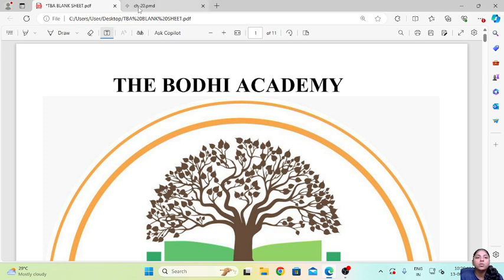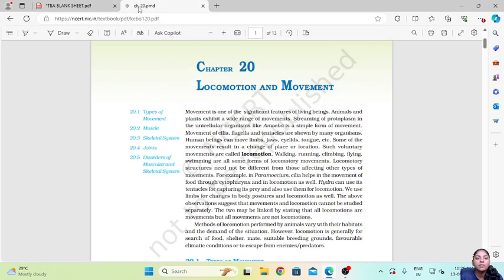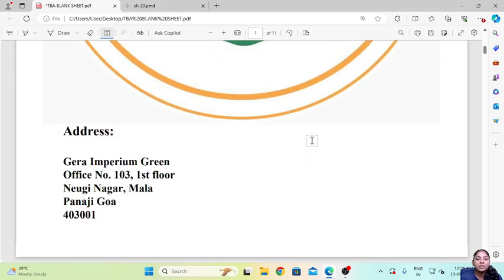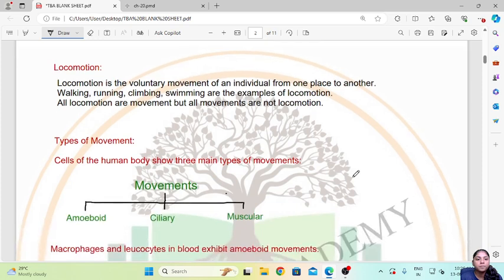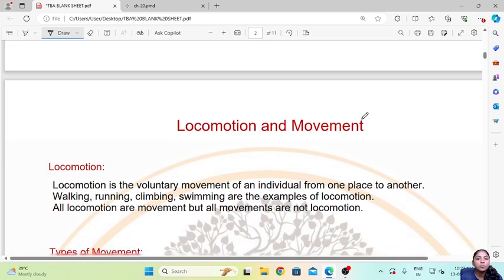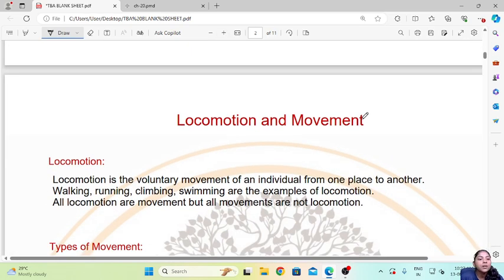In today's video, we are going to start with class 11, chapter 20, locomotion and movement. So, let us start with the chapter. Now, locomotion and movement. What is locomotion? Locomotion is the voluntary movement of an individual from one place to another. So, when we move from one place to another, it is called as locomotion.